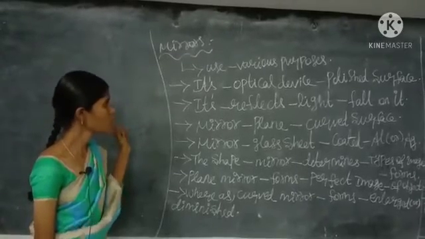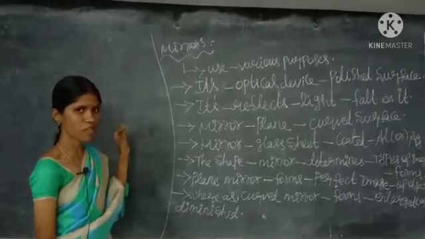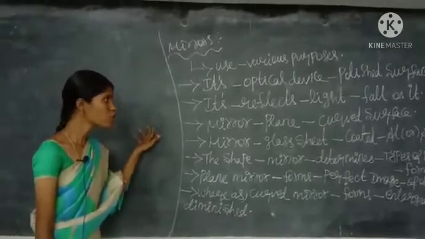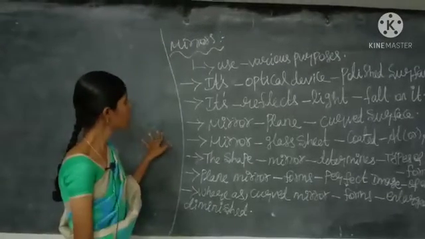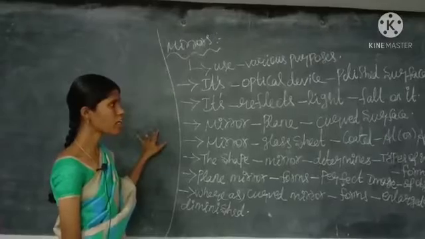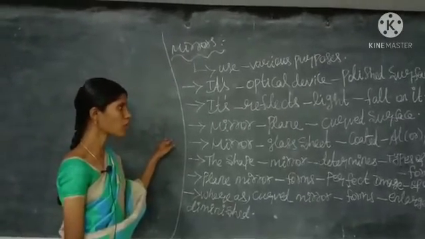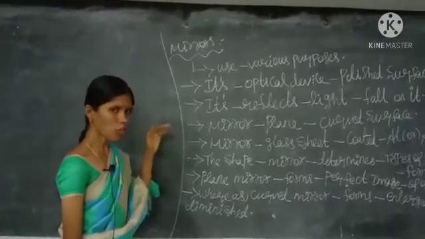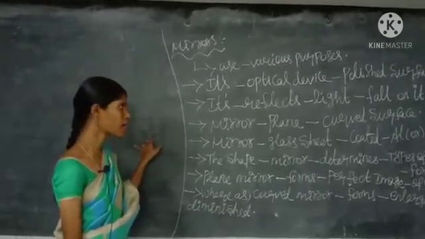The second one is a mirror is an optical device which has a polished surface. The mirror is an optical instrument or optical device which has a polished surface. It reflects the light that is falling on it. The amount of light that is returned back is the incident light reflected.